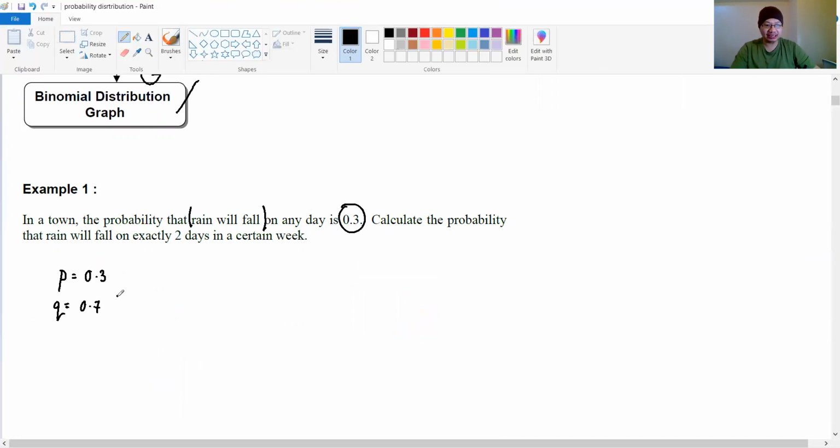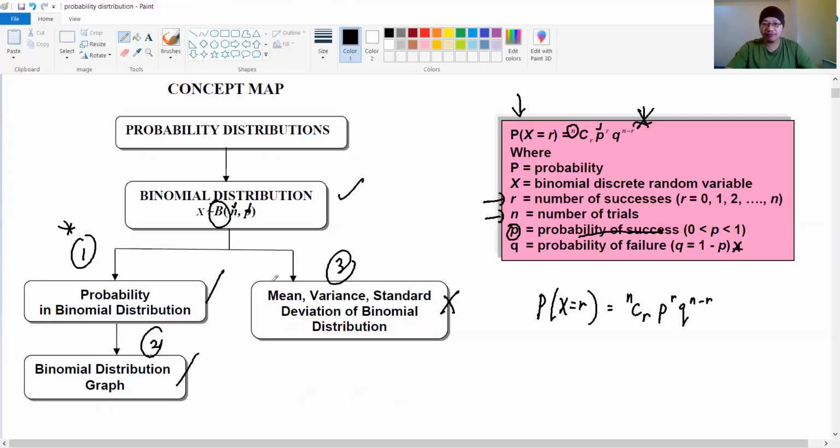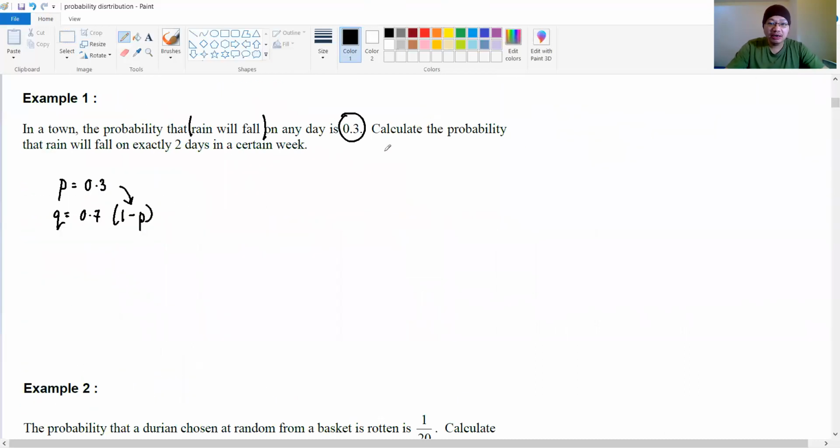So how did I get this? 1 minus P. All right, that is your P and Q. These are the two parameters that we already obtained now. So what's the next parameter that we need to find? P, the small p, and Q are already found. How about N and R? N and R here. Calculate the probability that rain will fall exactly 2 days in a certain week.